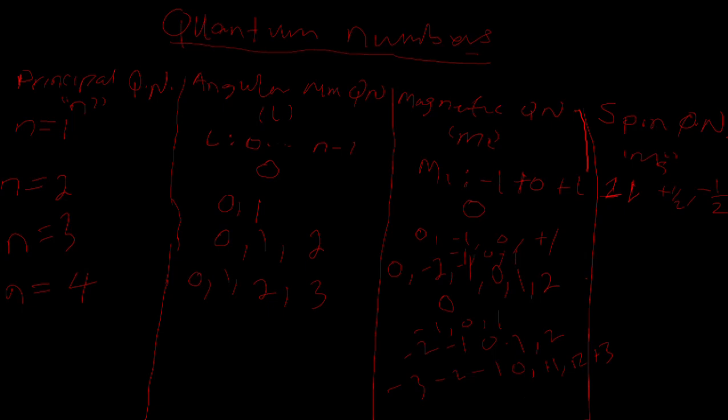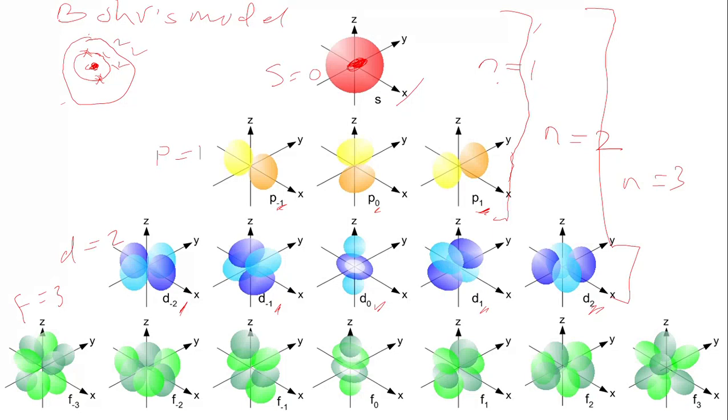So let's come to the diagram. This is n is 3. This is n is 4.